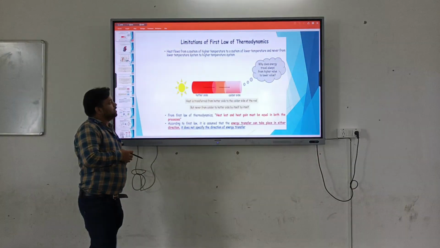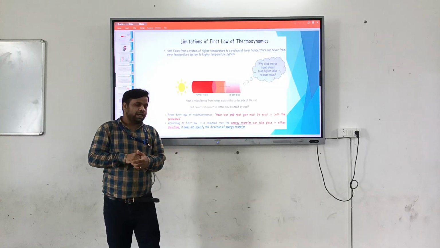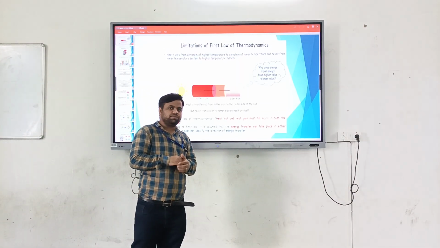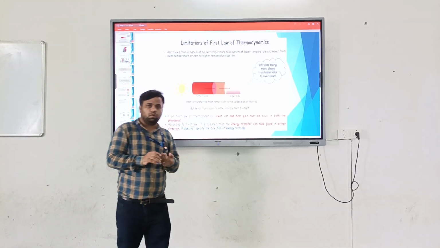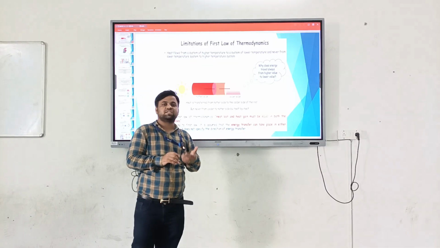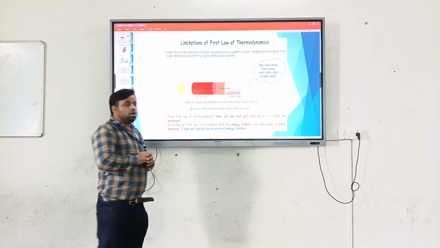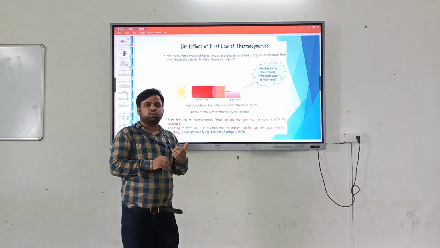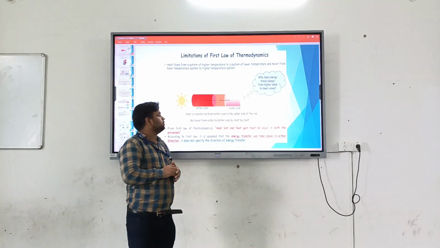As you know, the first law of thermodynamics tells that heat will transfer from higher temperature to lower temperature, and it also gives the idea that the cyclic integral of heat transfer is equal to the cyclic integral of work done. And hence the heat is equal to the internal energy plus work done.